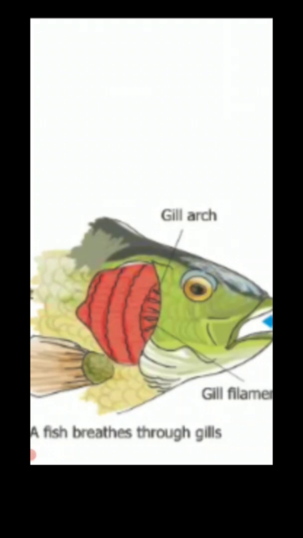It has fins to swim and to change direction. If you carefully watch the fish in an aquarium, you will notice it opening and closing its mouth all the time. This is how the fish breathes. Water goes in through the mouth and comes out through the gills. The gills take oxygen from water and pass it into the blood.